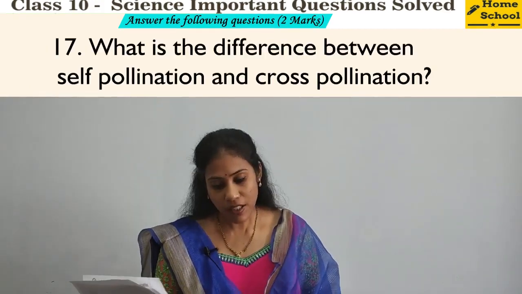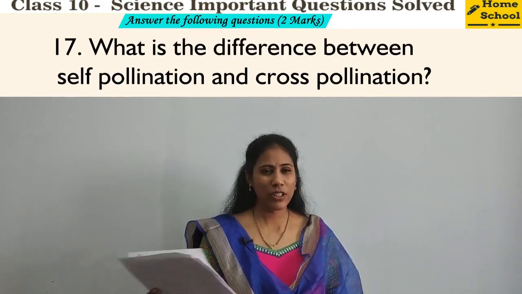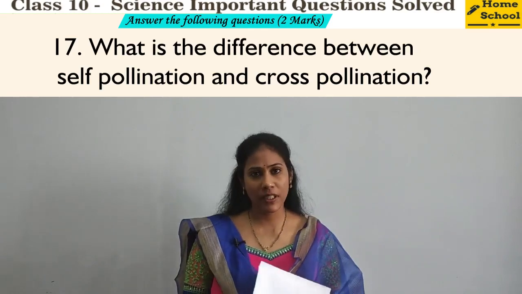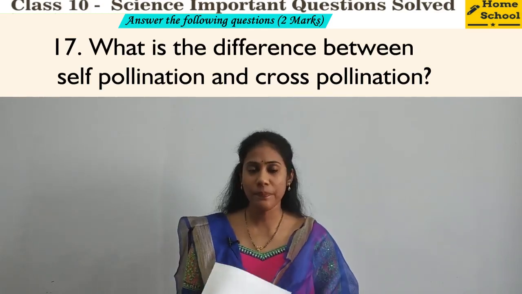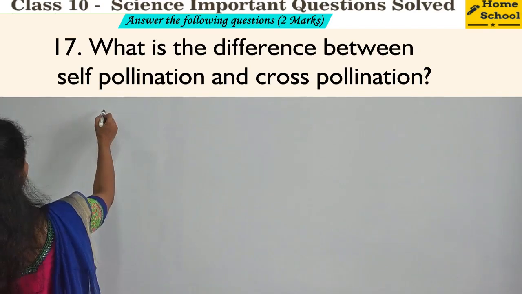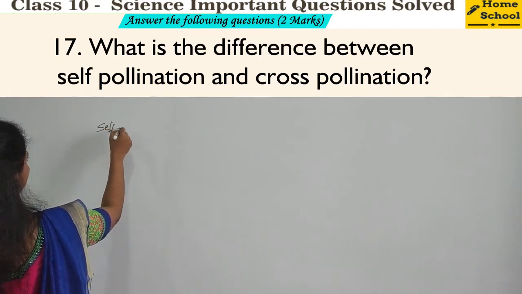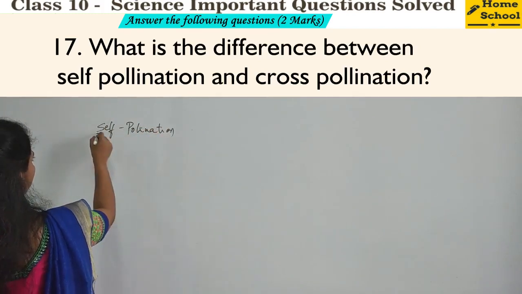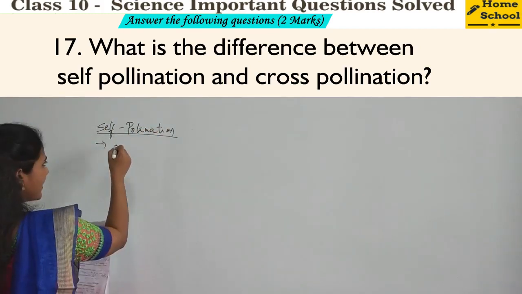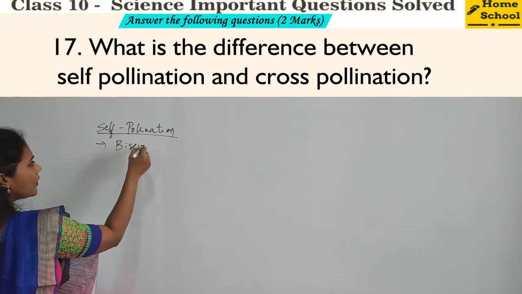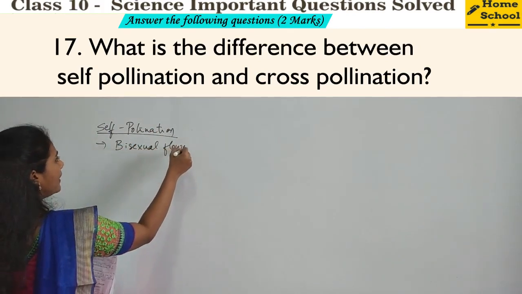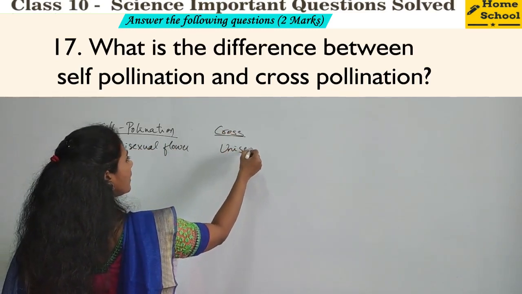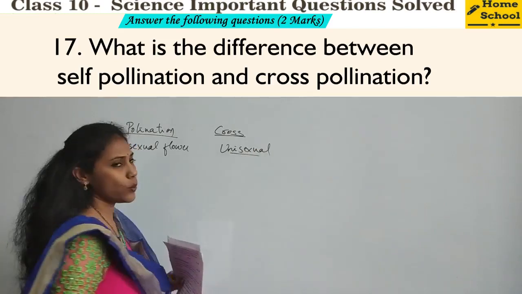Coming to the 2 mark questions, observe this 17th question, very direct question. What is the difference between self-pollination and cross-pollination? At least 2 points you have to mention. So self-pollination and cross-pollination, right? So what do you mean by self-pollination? Self-pollination always takes place in a bisexual flower, isn't it? And cross-pollination takes place in a unisexual flower. This is one point of difference you can mention.